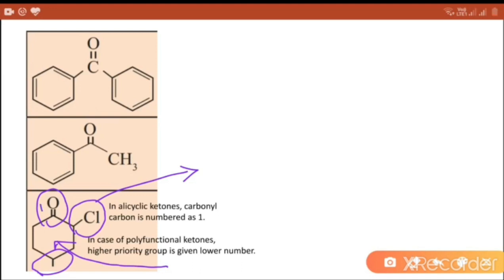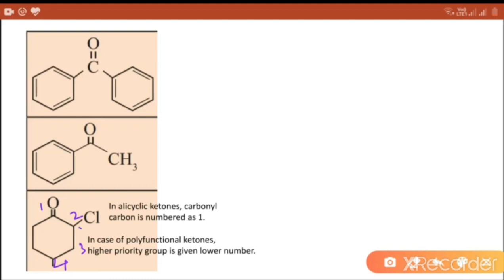So 1, 2 and 3, 4. This way numbering is given. At the first position the ketone is present. At the second position the chloro group is present. At the fourth position the methyl group is present.